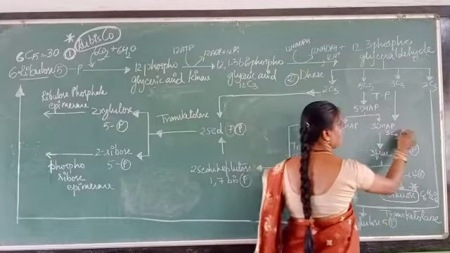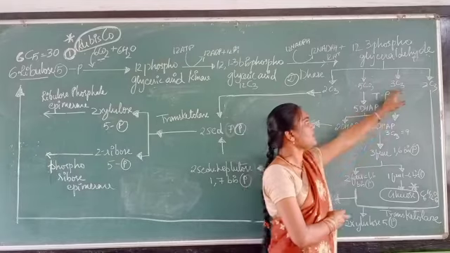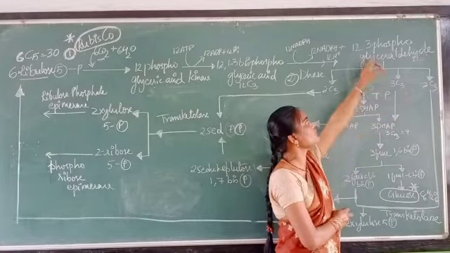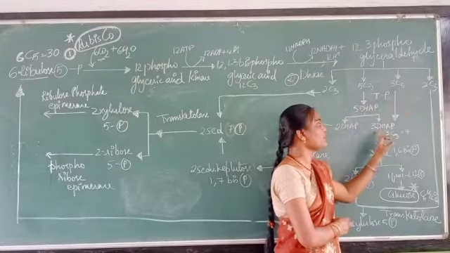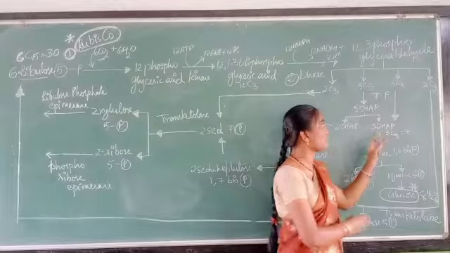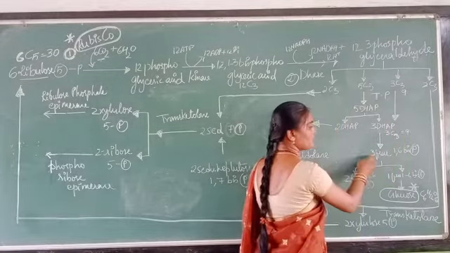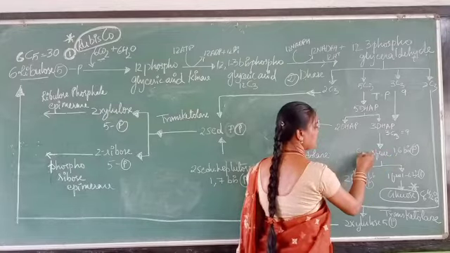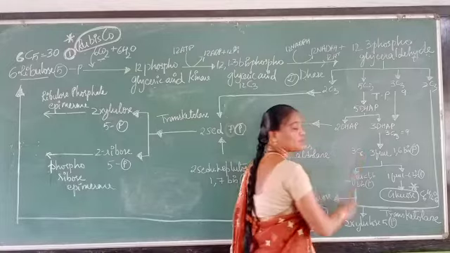So this 9 will react with 3 molecules of C3, that is 3 molecules of 3-phosphoglyceraldehyde, with 3 molecules of dihydroxyacetone phosphate. 9 plus 9, total 18. So fructose 1,6-bisphosphate. This fructose is a C6 carbon containing compound and 3 molecules of fructose are formed.